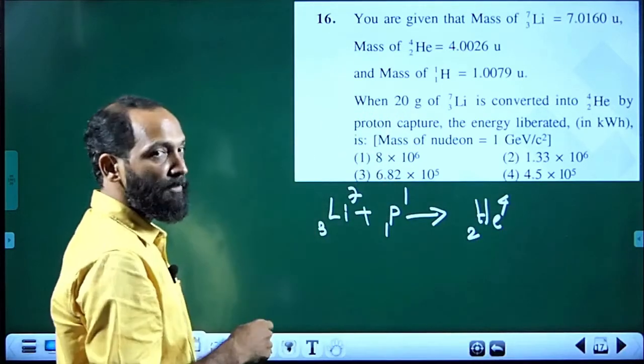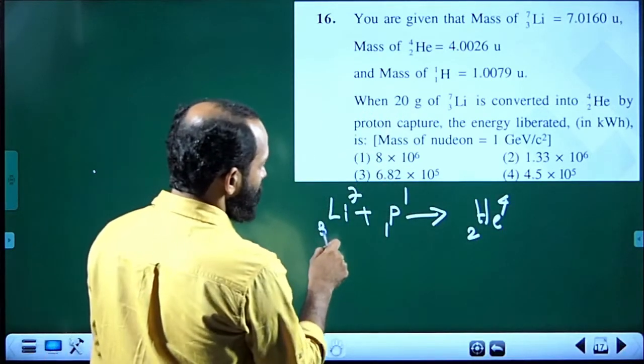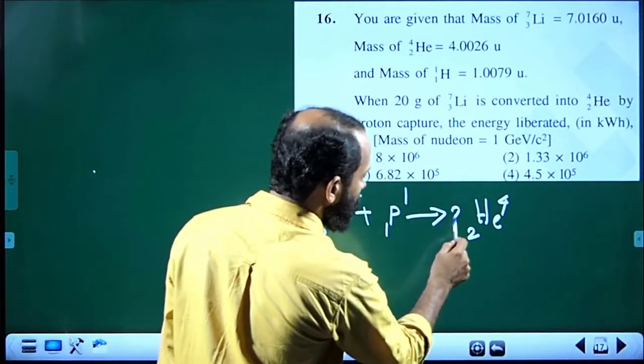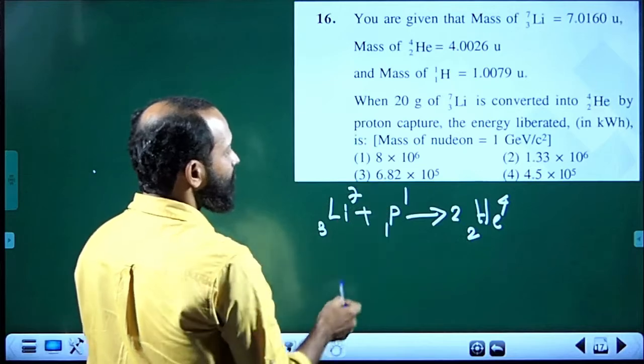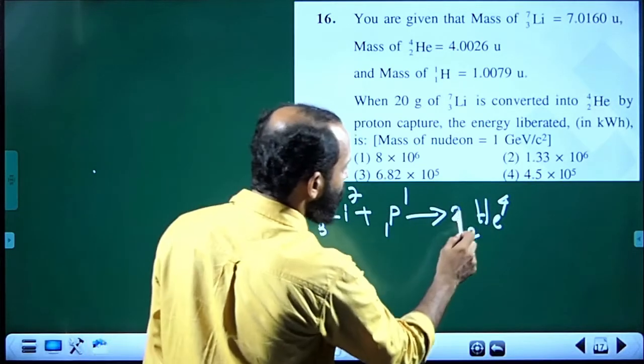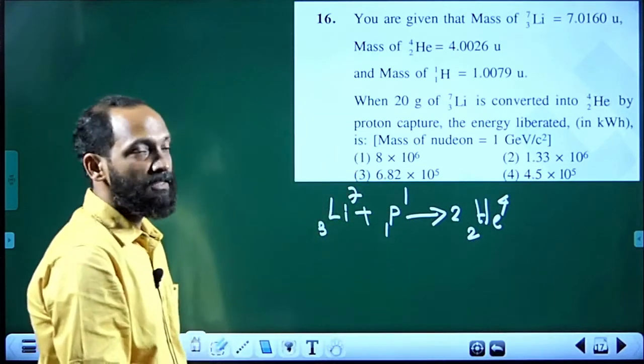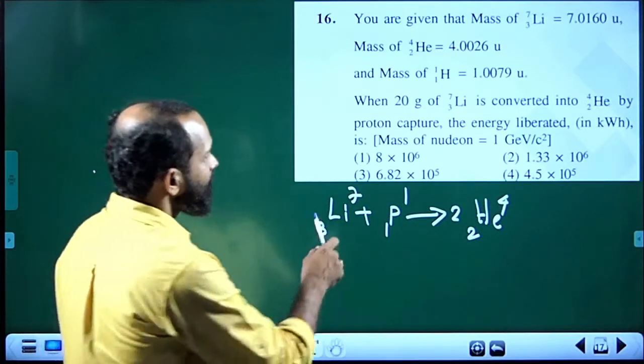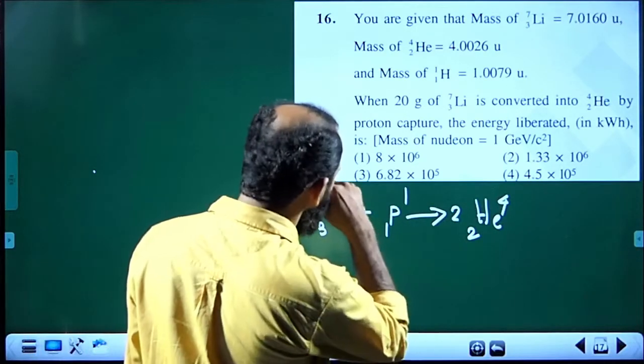The charge and mass have to be conserved. Here 3 plus 1, total number of protons 4, here only 2, so multiply by 2. Here 7 plus 1, total mass number is 8, here 4 into 2 is 8. Now the equation is viable because the physical process is viable. Now we can find out the mass defect.